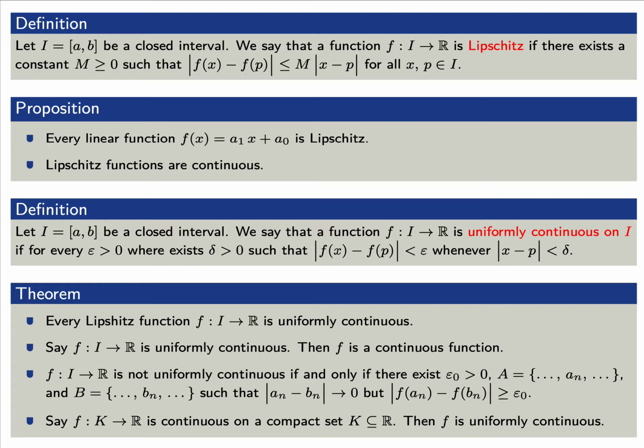First, every Lipschitz function is uniformly continuous. Second, if f is uniformly continuous, then f is a continuous function. Third, f is not uniformly continuous if and only if there exists a positive epsilon 0 and sequences a sub n and b sub n such that a sub n minus b sub n tends to 0, but |f(a sub n) - f(b sub n)| is greater than or equal to epsilon 0 for any n. And finally, say that f is a continuous function on a compact set K. Then f is uniformly continuous.